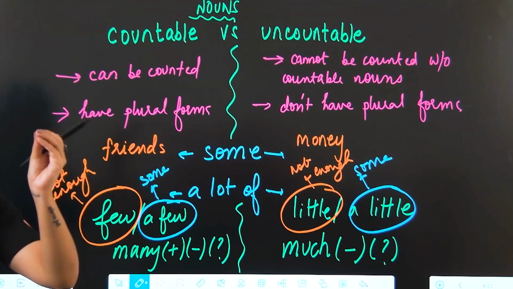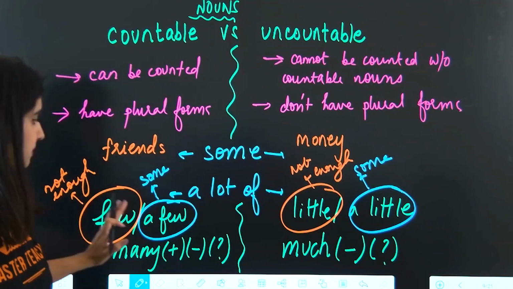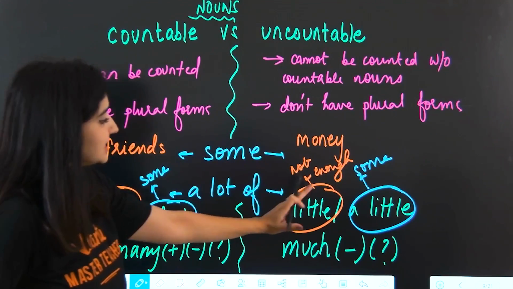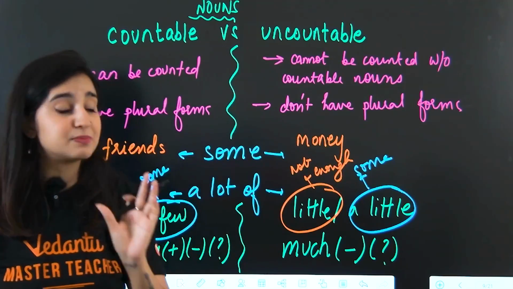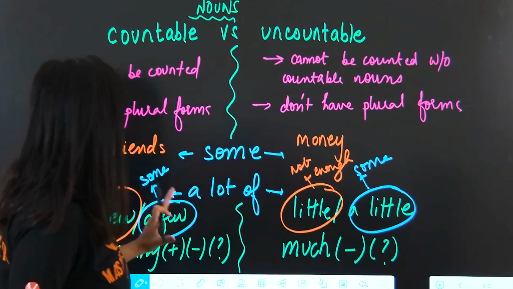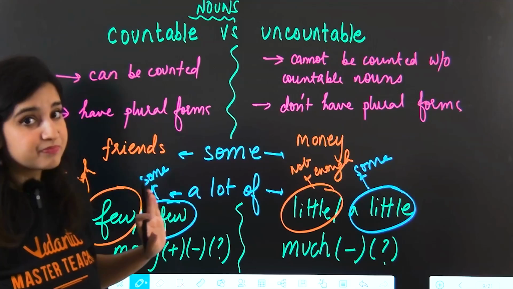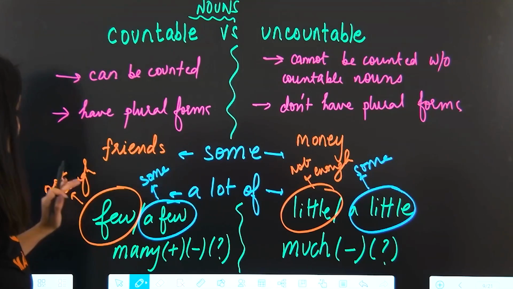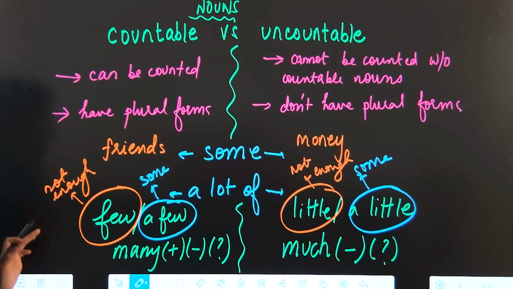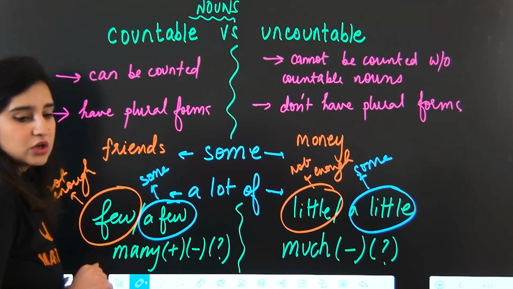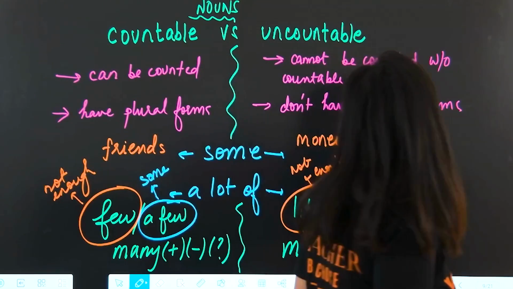And the nuances, the subtle differences between few and a few, little and a little, just remember through their substitutions. A little and a few can be substituted with some, whereas few and little can be substituted with not enough. Okay, or they mean not enough. All right, so this is all you need to know about countable and uncountable nouns.